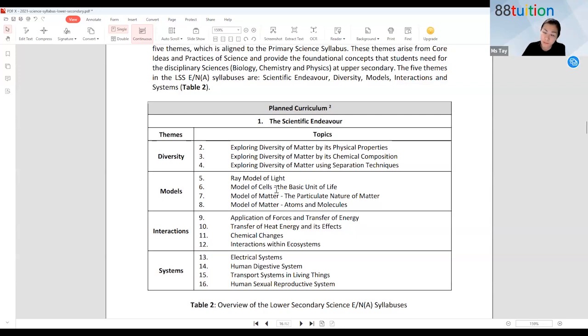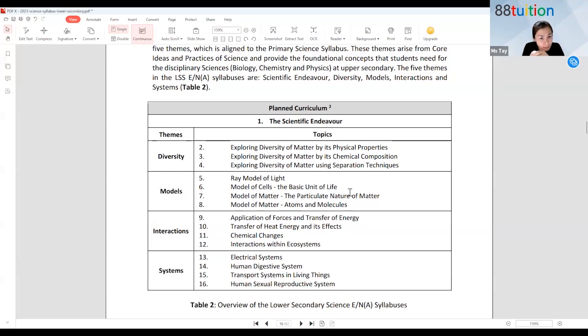Cells, have you learned? Yes, you have learned. You're going to learn more about cells. Then chapter 7, particulate nature of matter. You're going to learn about solid, liquid, and gases, how the particles are arranged within them. Atoms and molecules will be something new to you. So separation technique is new, chemical composition is new, atoms and molecules is also new. The rest will be added knowledge from what you have learned in primary school, which is why I wanted you to also do your mind maps on the topics you have learned in primary school. That is your task for these few days before our next session.